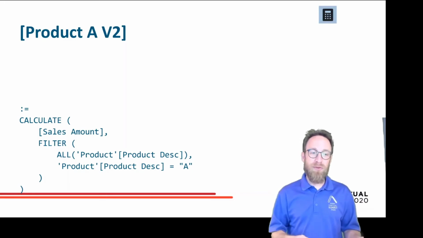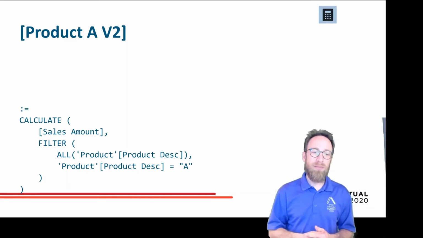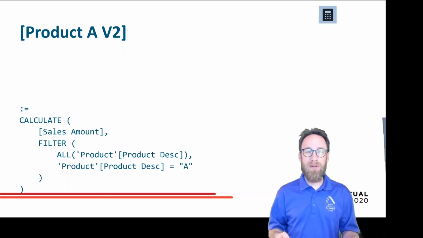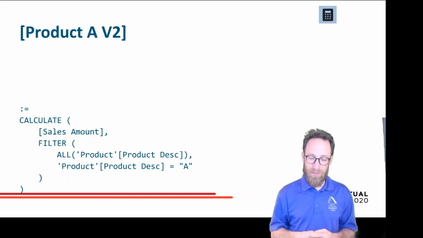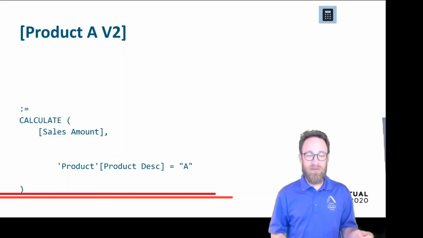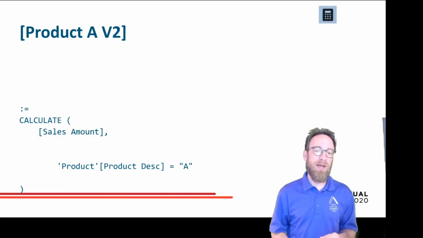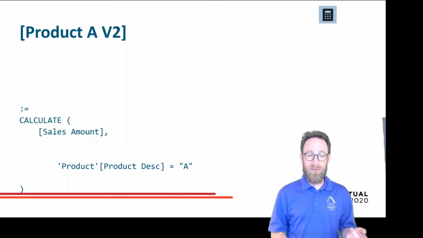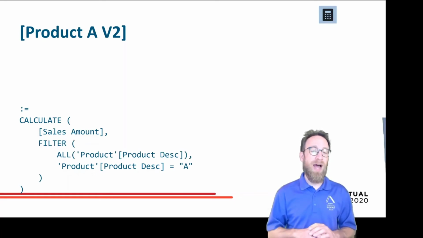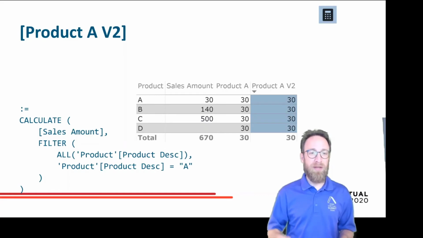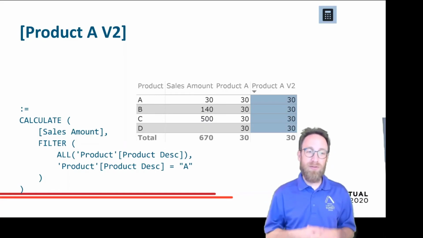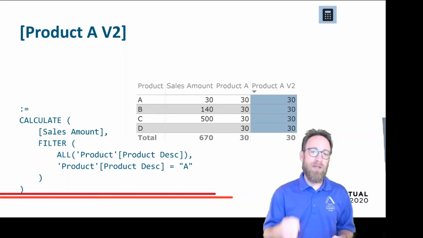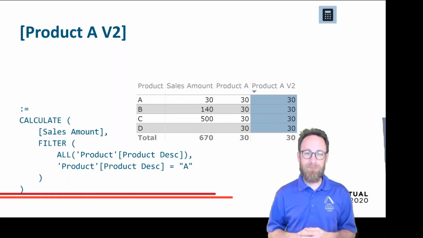And then it introduces a new filter on the product description where it should be A. So I think this is longer to write, but easier to understand what's actually happening. This logic, or this syntax, is hiding away some of the complexity. This makes it more transparent what it is, but both things, this one and this one, are doing exactly the same. So in both ways we get a new column or new measure showing only the sales of product A.